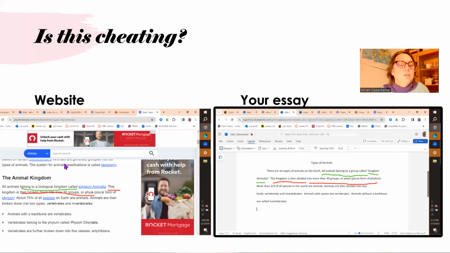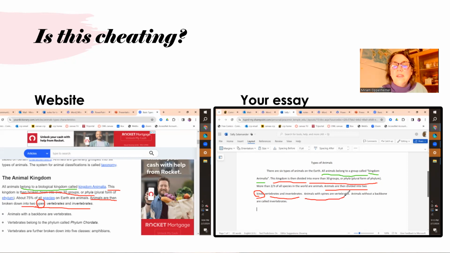And then we have animals are then broken down into two types, vertebrates and invertebrates. Animals are divided into two kinds. So we changed from types to kinds. See here, it says types. And then vertebrates and invertebrates.